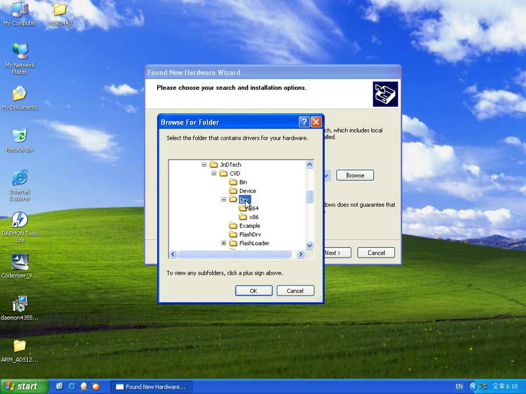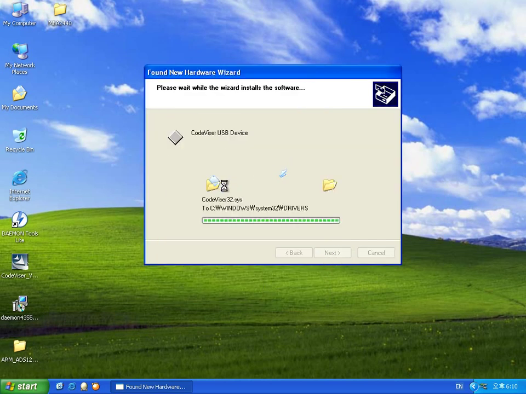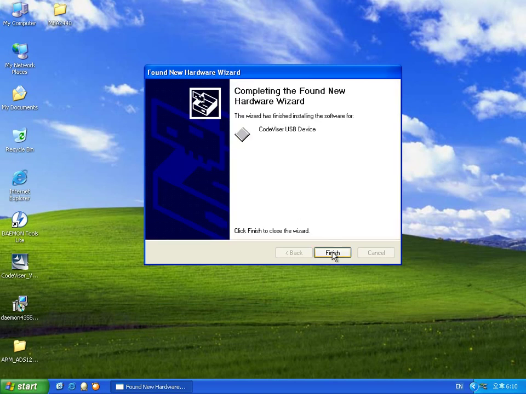But you just choose the Driver folder because it will be installed automatically according to your computer system. So I choose this. And next, the driver is installed.